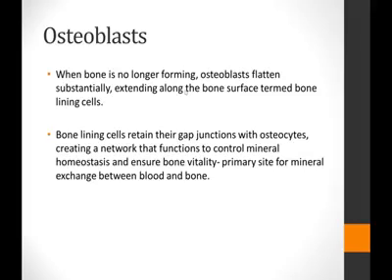So they are at a very ideal place to function as the cells that maintain the mineral homeostasis, and because they are lining the surface of the bone and controlling the influx and outflux of certain ions and molecules, they act as a primary site for the exchange of minerals between the bone and the blood.